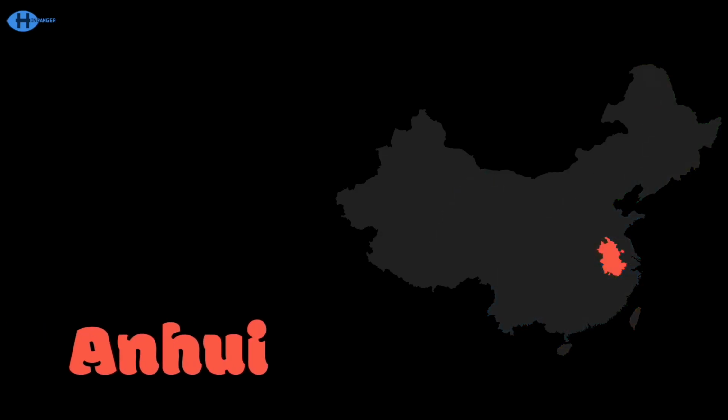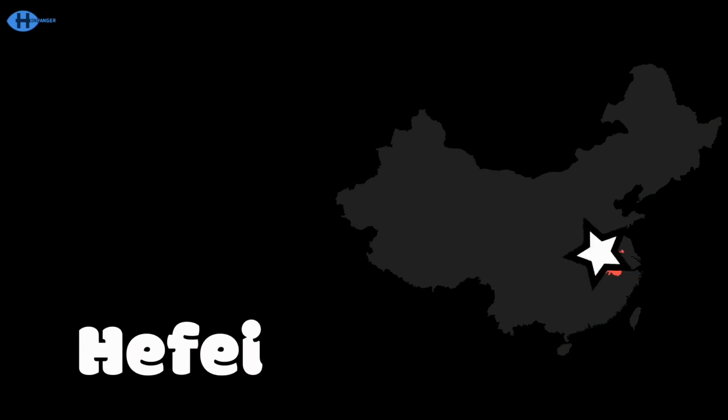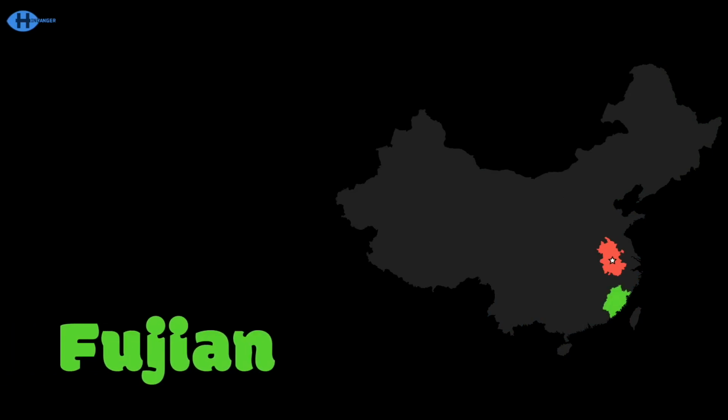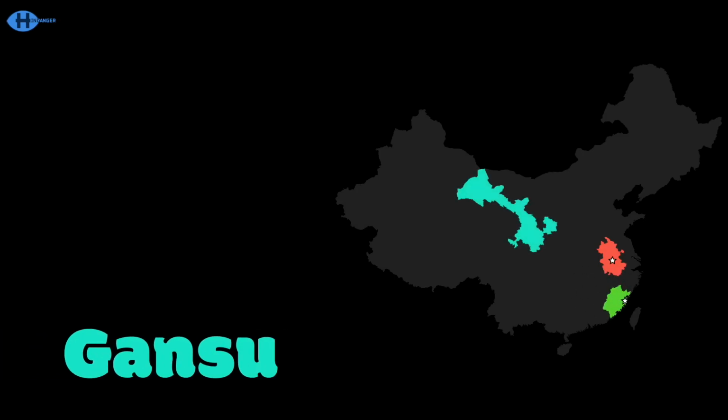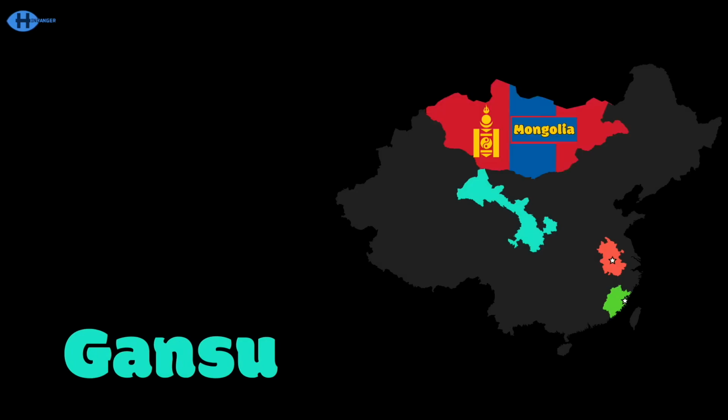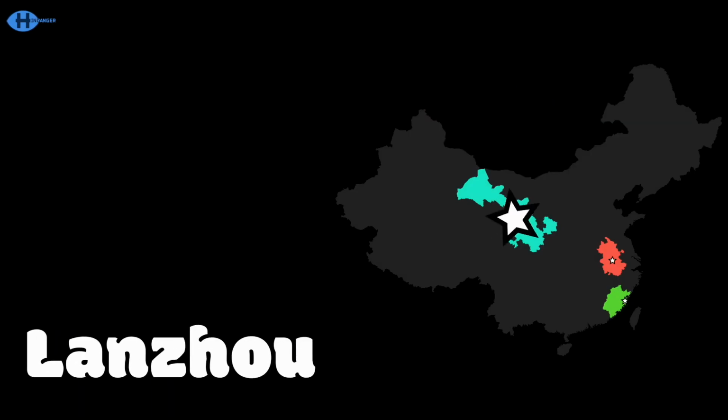First province is Anhui, in China towards the east. Hefei's my capital city, that's enough about me. The next province is in the south, Fujian is here no doubt. Fuzhou's my capital now, that's what I'm about. Gansu's in the north of China, it's barely touching Mongolia. Lanzhou is here for ya, my capital on that stuff.